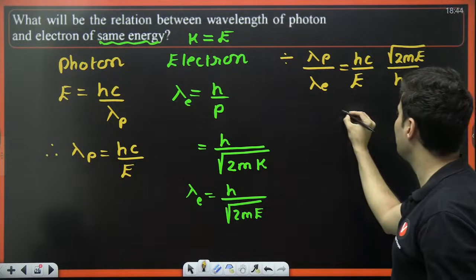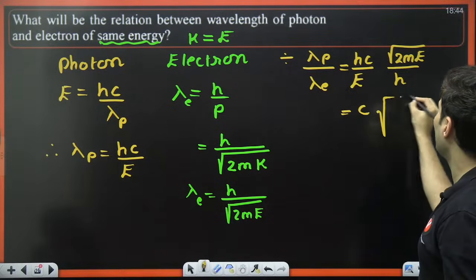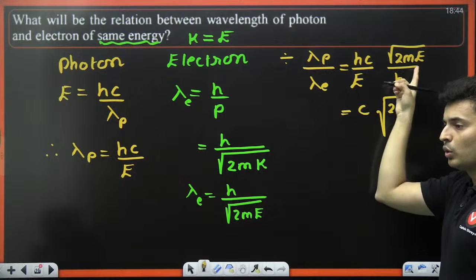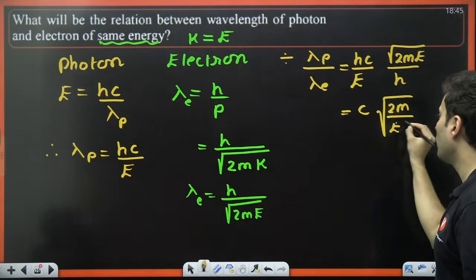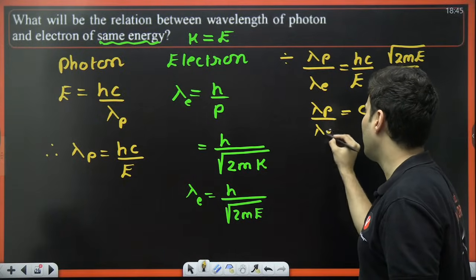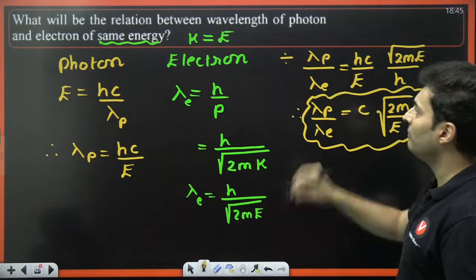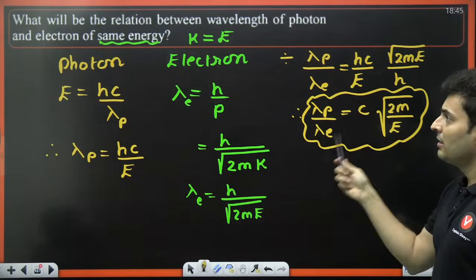H cancels. You have c over here, and you will have root 2m. Root E cancels. Who remains? Root E remains. So that is lambda P by lambda E. That is the final relationship between the wavelengths, between the wavelength of the photon and the electron.